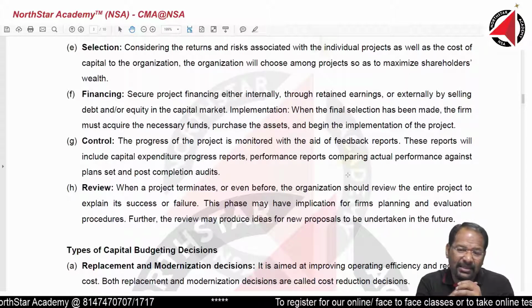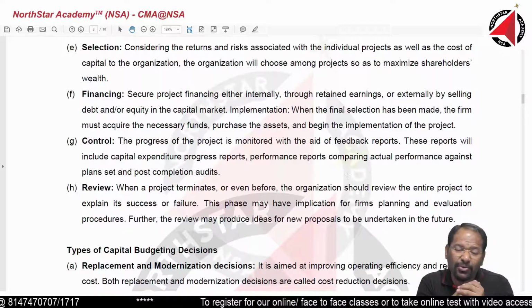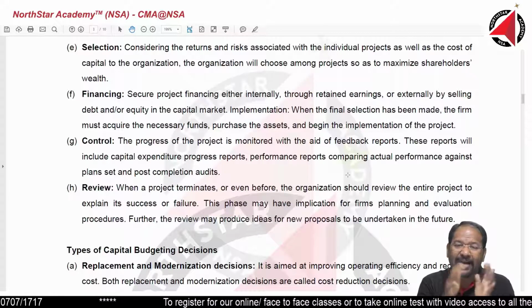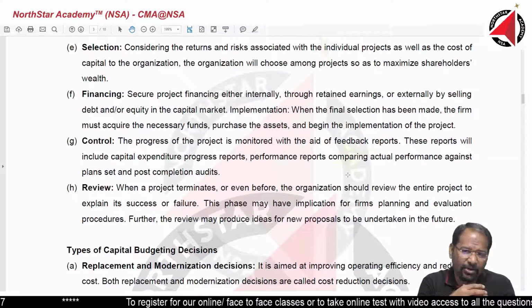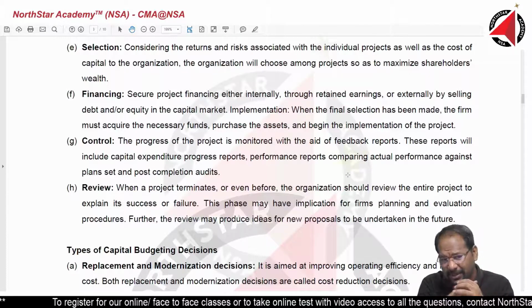And the last one is, based on whatever control we have put in and analysis we have done, we are going to review whether we are heading right, doing it right or not. In case any modifications or changes are required, we will do them at the review stage.